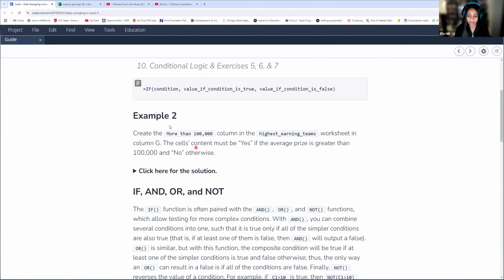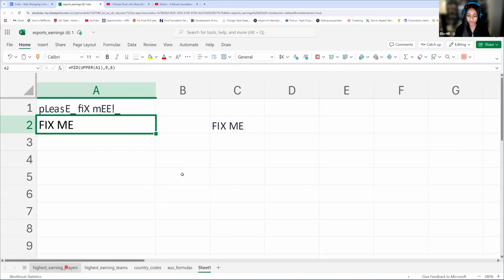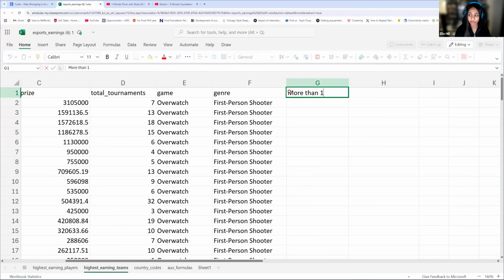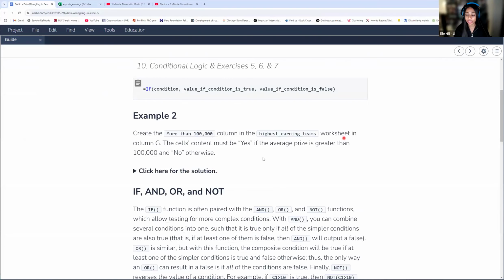We're going to create a new column called more than 100,000 and the highest earning team. So let's just do that first. Let's put a new column and call it more than 100,000. What we're going to do next is fill this in using a conditional, if this is true. So if the team is making more than 100,000. Keep in mind, we have to find if the average price is over 100,000. So we're going to use conditionals for this.